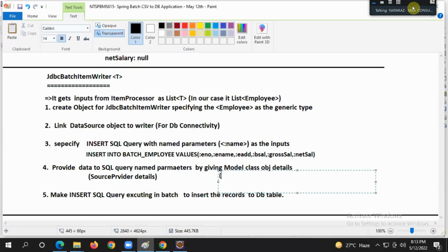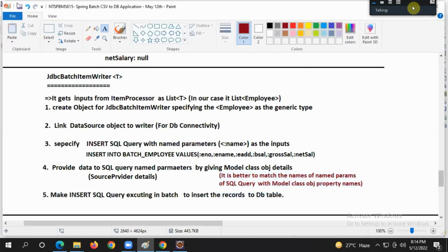It's better to match the names of the named params of the SQL query with the model class object property names. Got the clarity, guys?